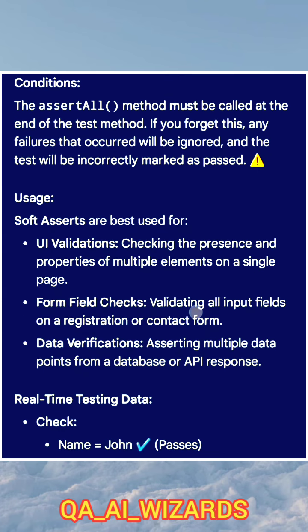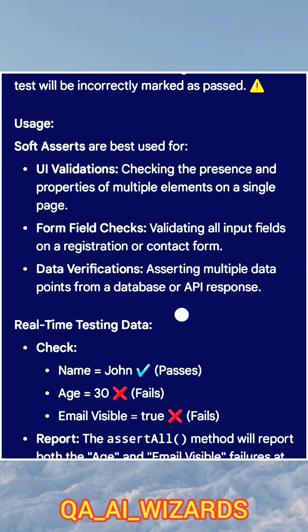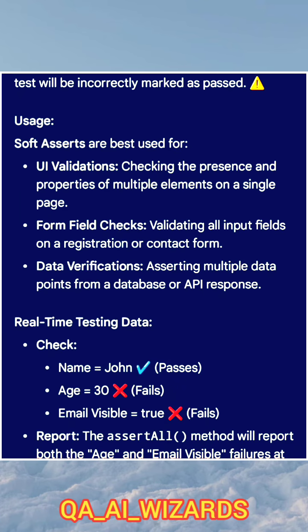So the usage: soft assertions are used for UI validations, checking the presence and properties of multiple elements on a single page. And next, form field checks, like validating all the input fields on a registration page or contact form. And next, data verifications, asserting multiple data points from a database or API responses.